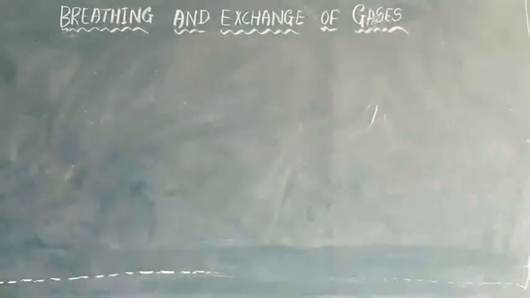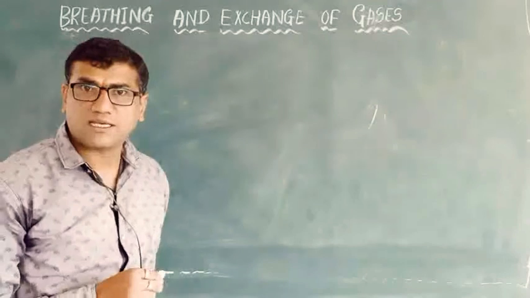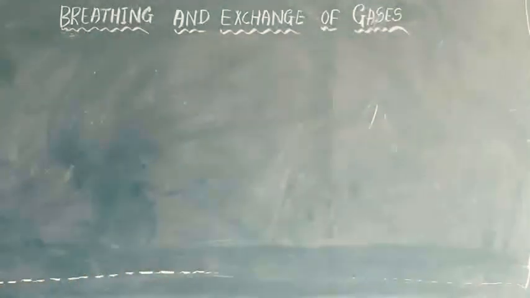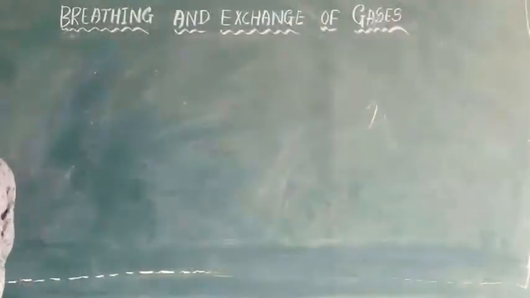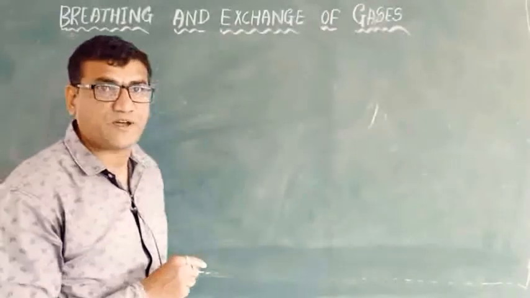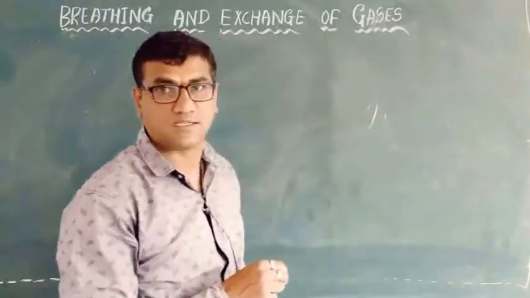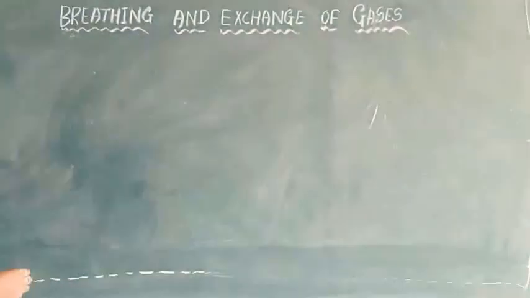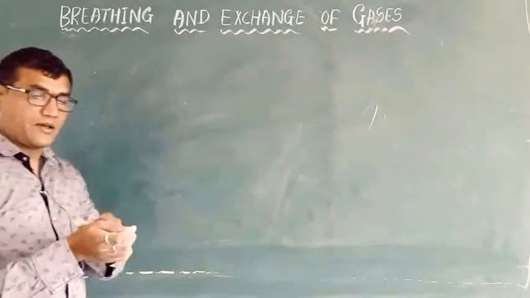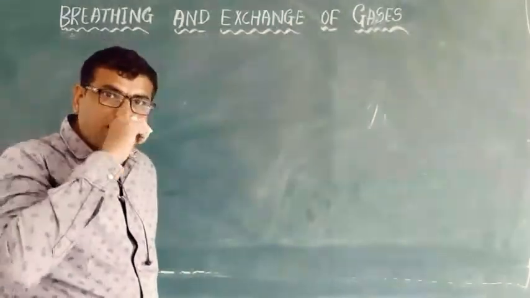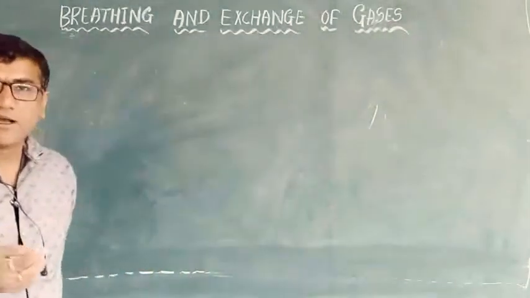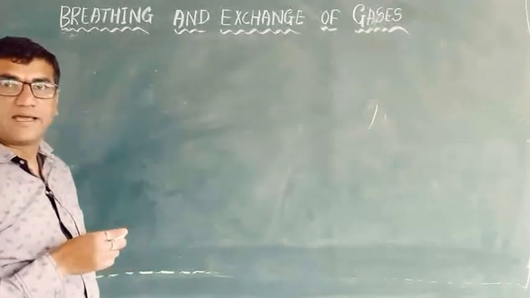Today we will try to understand that if we want to study any physiological structure, we need to learn about three important things. One is the anatomy, the second is the functionality or physiology, and the third is the disorders of the system. So today we will come across the important respiratory organ called the lungs.